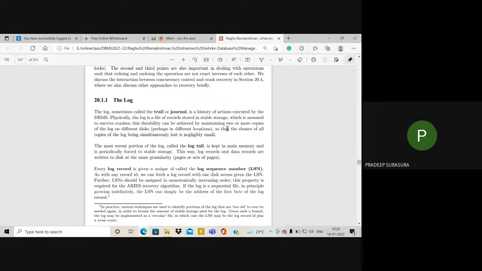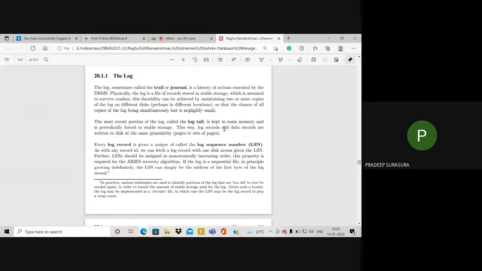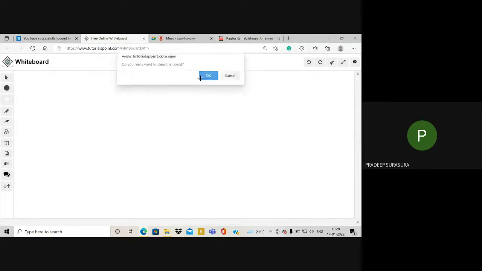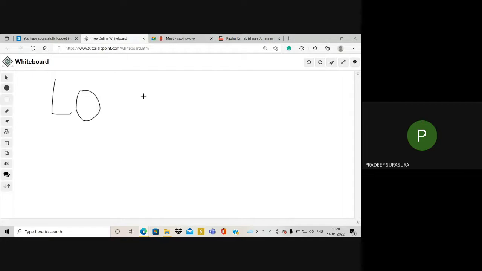Let us move forward to learning about the log. Hope no questions are there. We will try to understand what a log is. A log is one particular form of file. A log is also a file which stores all the information of transactions.